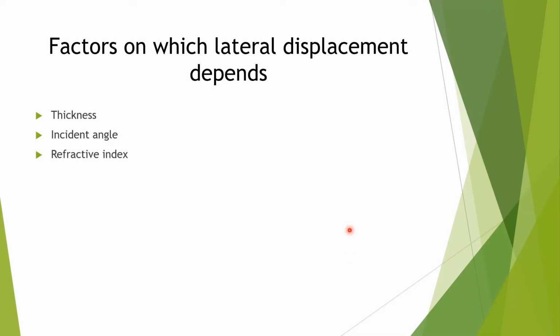If thickness, incident angle or refractive index increases, lateral displacement will also increase. But if wavelength of light increases, lateral displacement will decrease. So lateral displacement depends on the thickness of the glass slab, incident angle, refractive index and wavelength. These are the things on which lateral displacement depends.